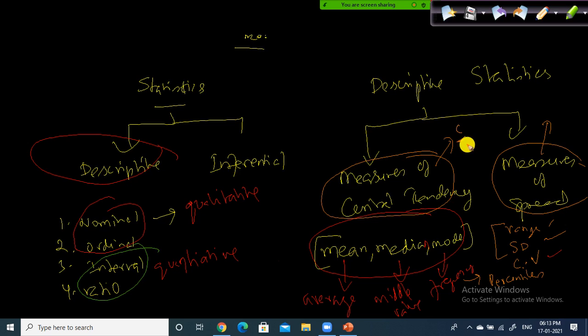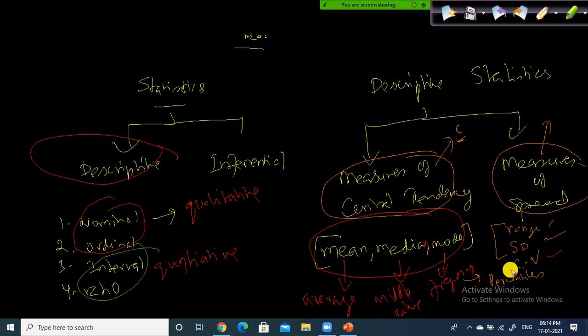But in the real world, there will be some volatility, right? So by looking at how to find out the volatility, using various measures like range, standard deviation, coefficient of variation, percentiles, right? By learning these, we will see how they are helpful.